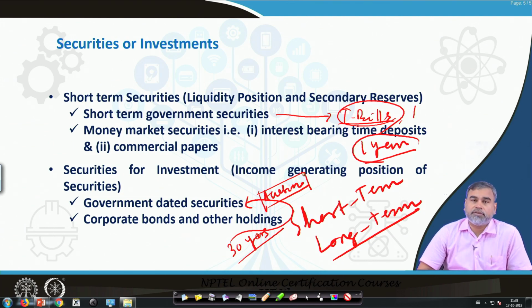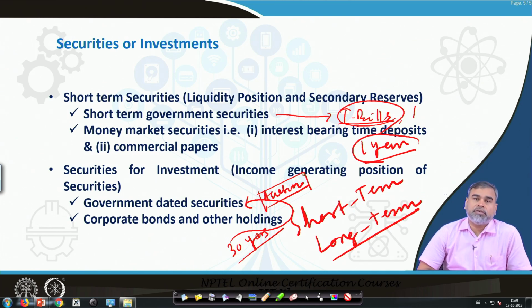So, government securities are one of the better alternatives for long term investments by the commercial banks. Then we have the corporate bonds, which I already told you are also called debentures. Some of these are senior and some are junior, and some are secured and some are unsecured.